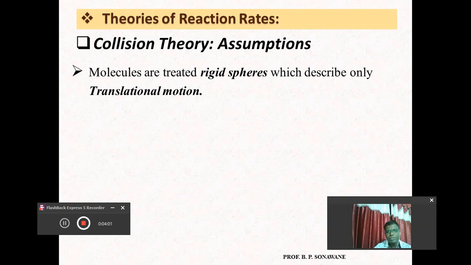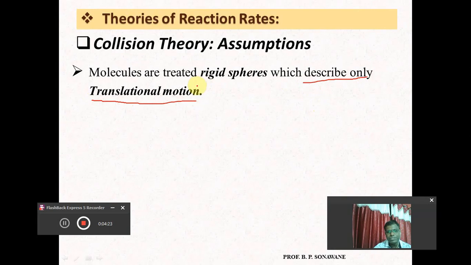The first assumption is that according to collision theory, molecules, particularly gas molecules, are treated as rigid spheres which show only a motion called translational motion.